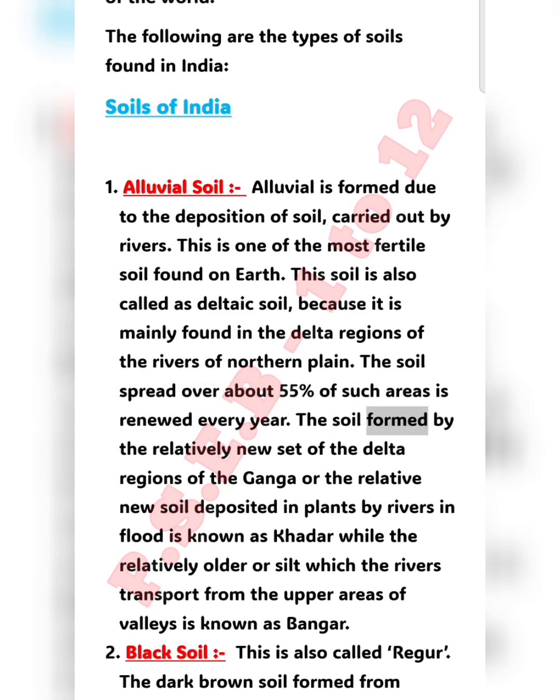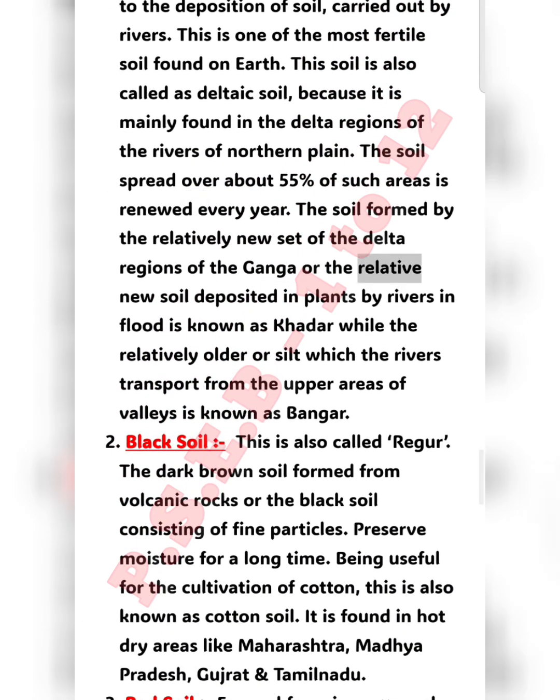The relatively new soil formed in the delta regions of the Ganga, or the relatively new soil deposited in plains by rivers in flood, is known as Khadar, while the relatively older silt which the rivers transport from the upper areas of valleys is known as Bangar.